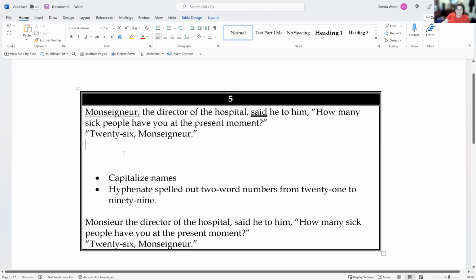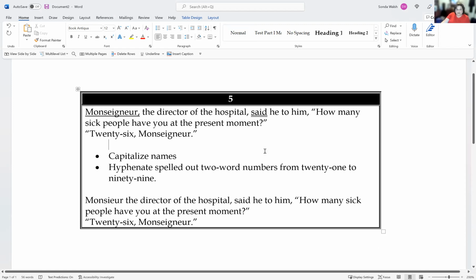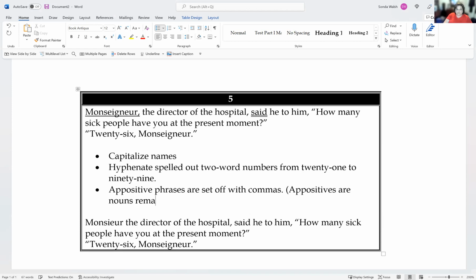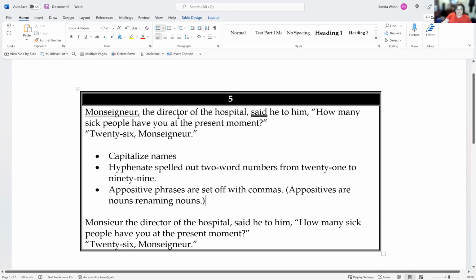So the lessons that we learned are, we learned to identify our subjects and verb. We learned about appositives. So let's add that. Appositive phrases are set off with commas. And just put a note, appositives are nouns renaming nouns. Okay, so we put commas there.